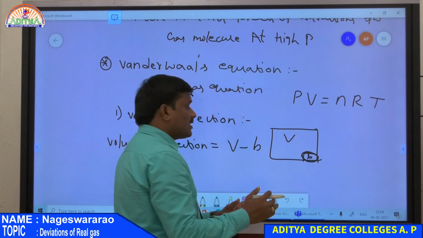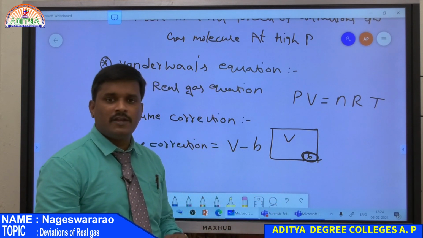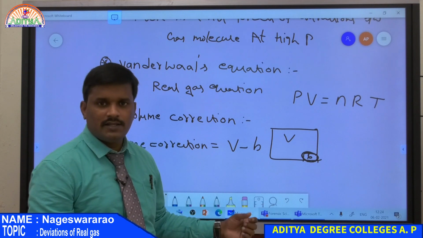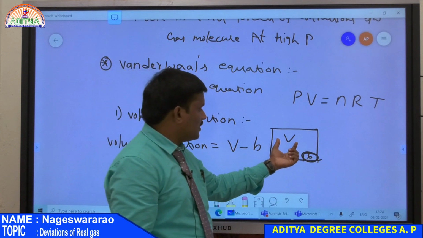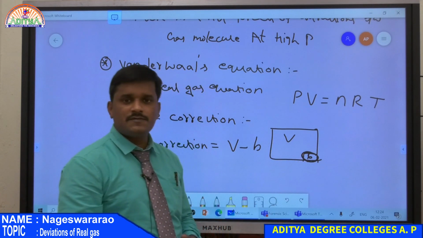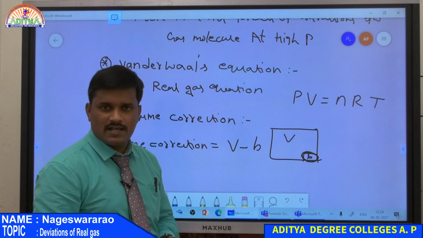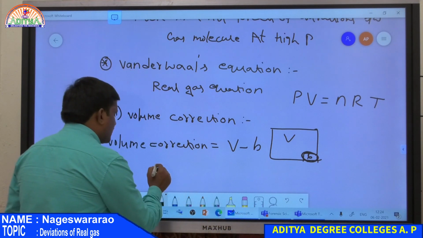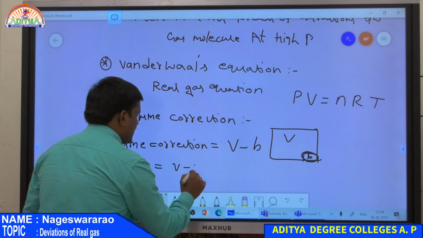Therefore, the total space available for the free movement of gas molecules is given by total volume minus excluded volume. If there are n moles of the gas, then the volume correction is V minus nb.